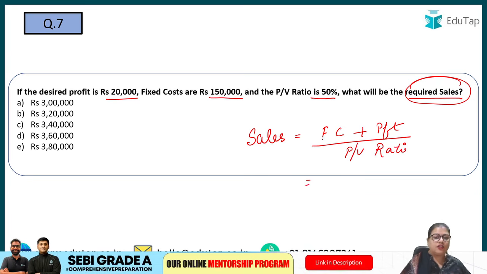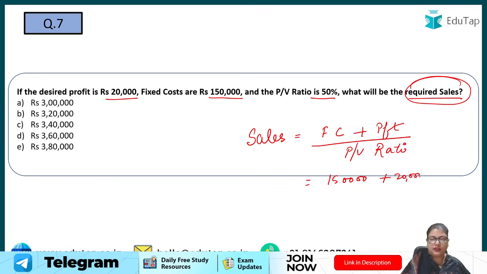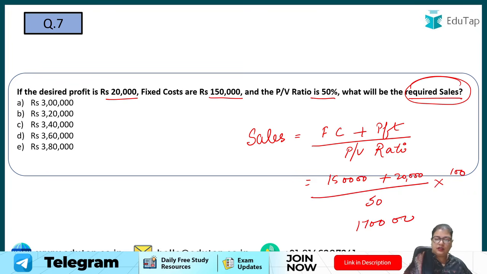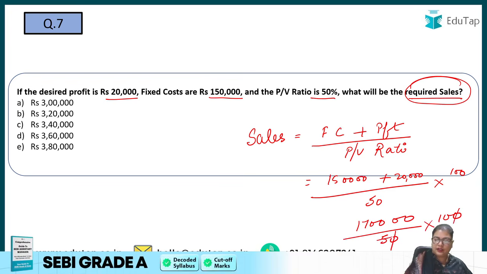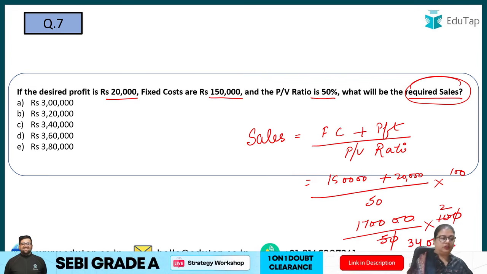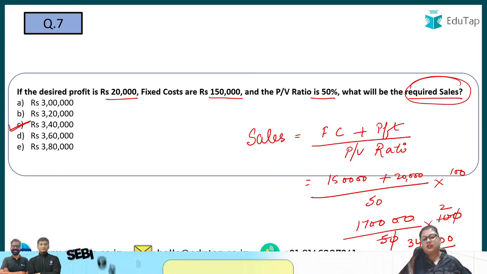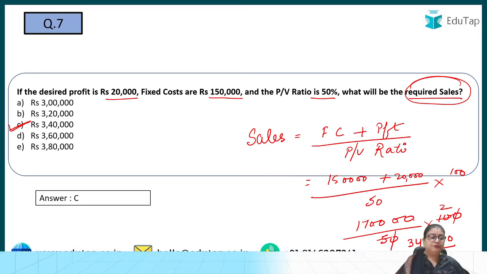So fixed cost is how much? 1,50,000 plus profit given to you, 20,000, divided by the PV ratio, that is 50% or 50 into 100. So just try to calculate. This would be 1,70,000 divided by 50 into 100. So when you calculate this, you will get 17 into 2, 34. So 3,40,000. So 3,40,000, answer is option number C, right? So this is all the game of formulas. If you remember the formulas, you'll be able to answer these questions.